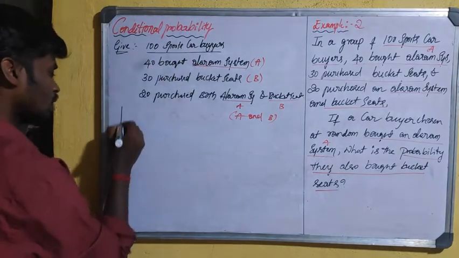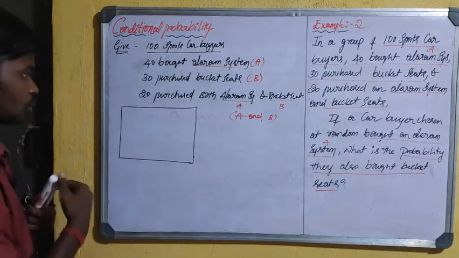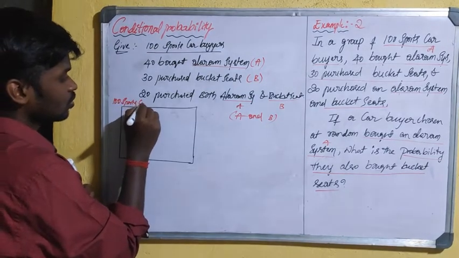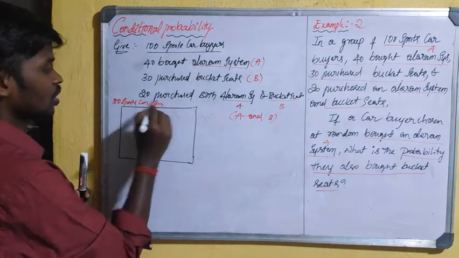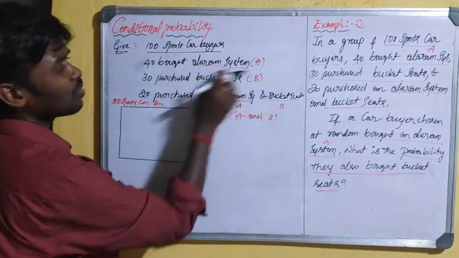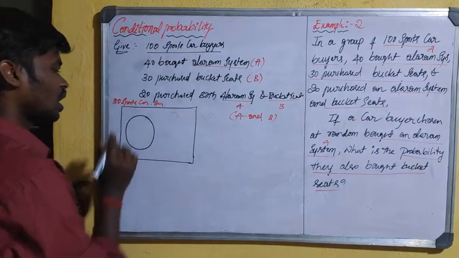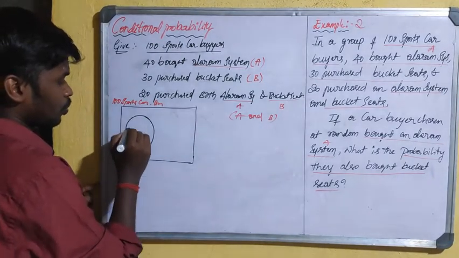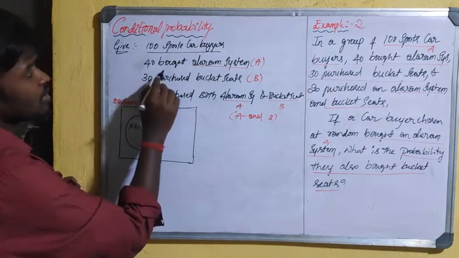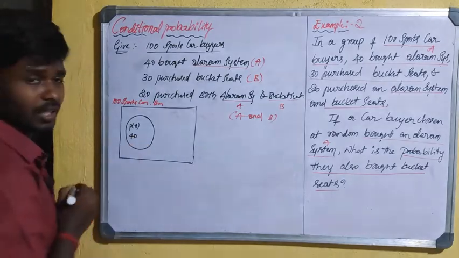Totally 100 sports car buyers are there. 40 bought an alarm system, so assume this circle as the probability of A. How many sports car buyers purchased event A, that is the alarm system? That is 40.